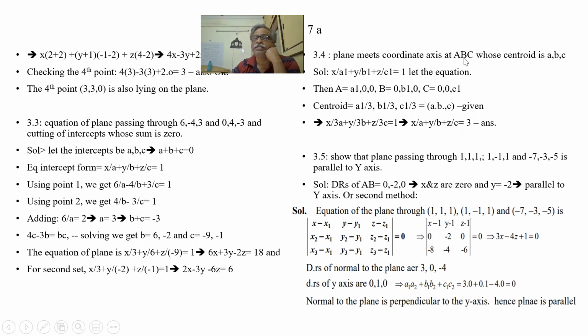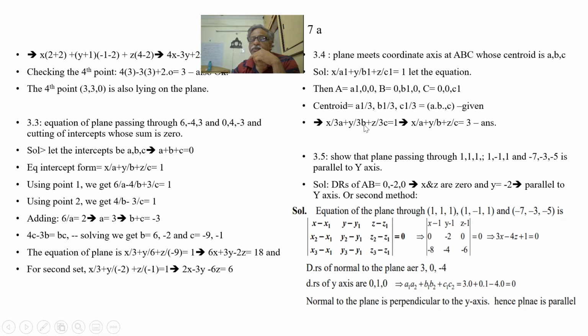A plane meets the coordinate axes at A, B, C whose centroid is given. Let the equation be x by a1 plus y by b1 plus z by c1 is equal to 1. That is the equation. A1, B1, C1 are the intercepts on the axes. Let A be A1, 0, 0; B is 0, B1, 0; C is 0, 0, C1. So the centroid is A plus B plus C by 3, so A1 by 3, B1 by 3, C1 by 3. This is the centroid. So that means A1 is equal to 3A.